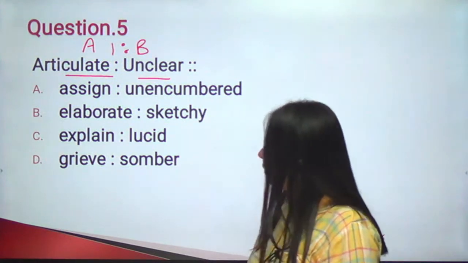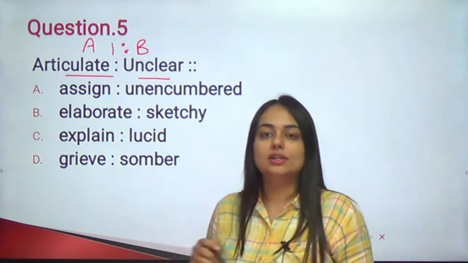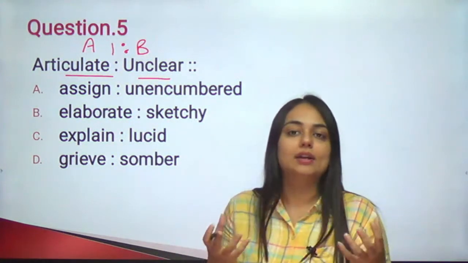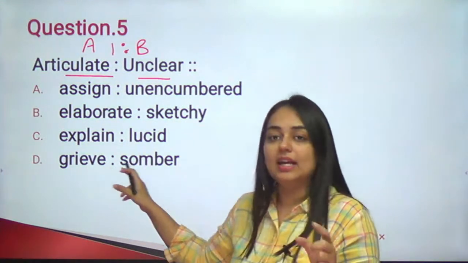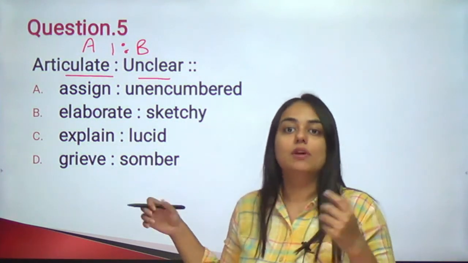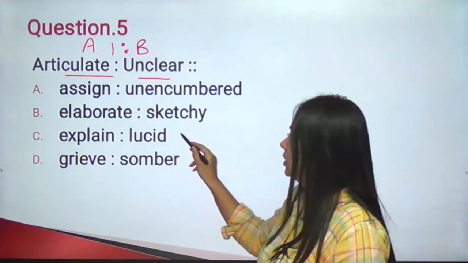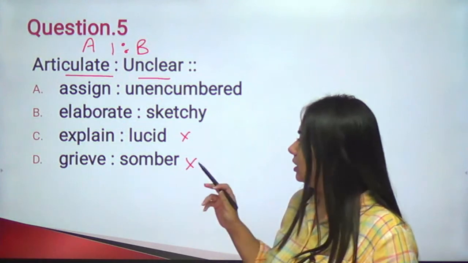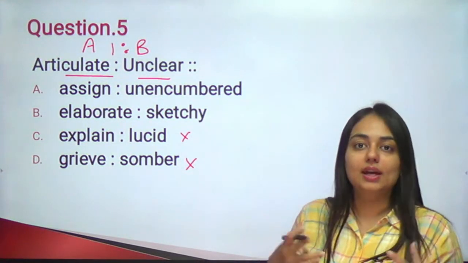Let us see who is going to answer this one. So explain and lucid. Lucid is again clarifying something or clarity in something. So they are quite close in meaning. They are not opposite. Grieve and somber are also synonyms. Well, we have to find out the antonyms because these two are opposite to each other. So these two choices we can easily eliminate. Assign and unencumbered, again quite similar.